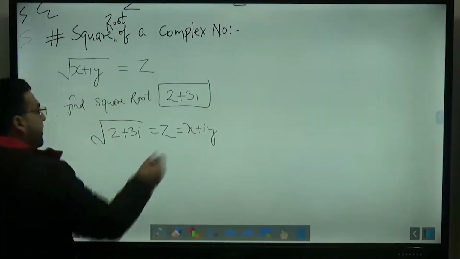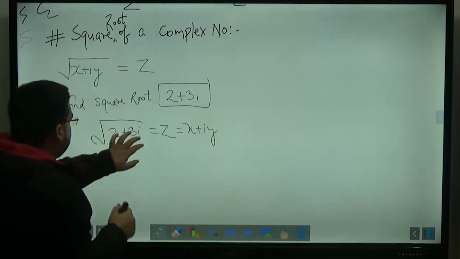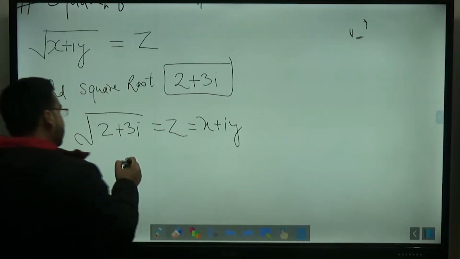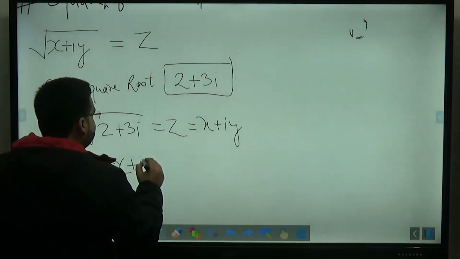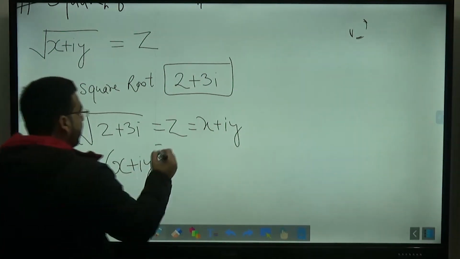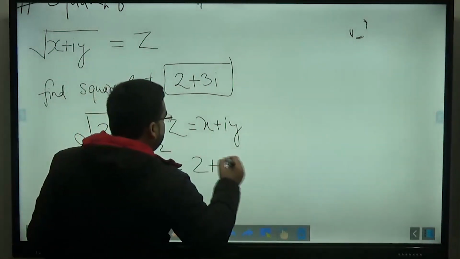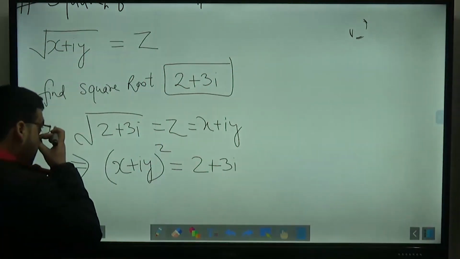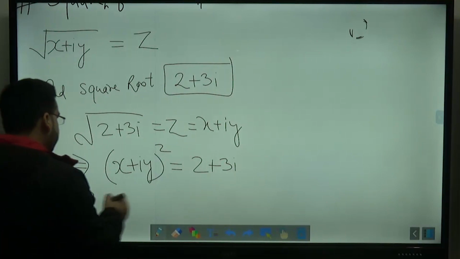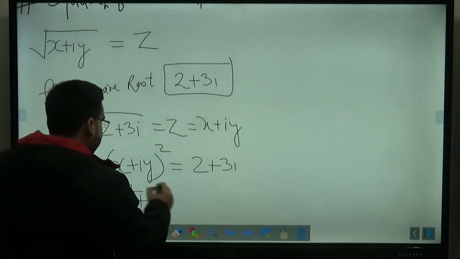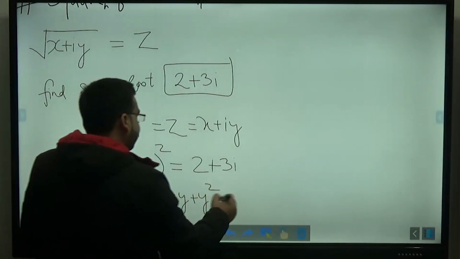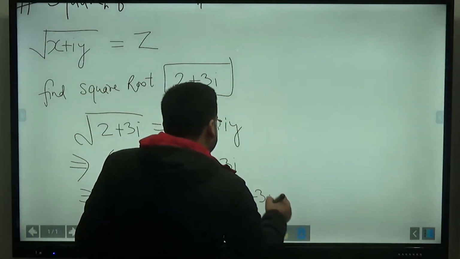Okay, x plus iy. Now what did I tell you? I told you that you do the square of it. You will be getting x plus iy whole square will be equal to 2 plus 3 times i. You apply the formula, it will be equal to x square minus y square plus 2i xy equal to 2 plus 3 times i.